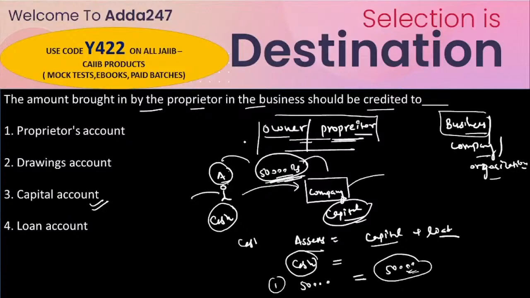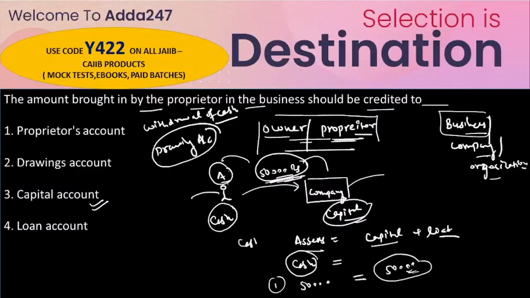It is credited to the capital account. So the amount brought in by the proprietor in the business should be credited to the capital account. While for withdrawal of cash from the business by the proprietor, it should be debited to the drawing account.